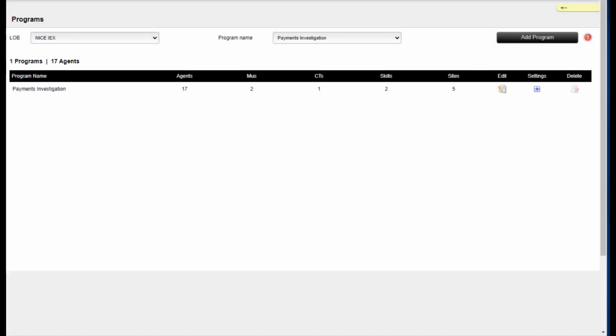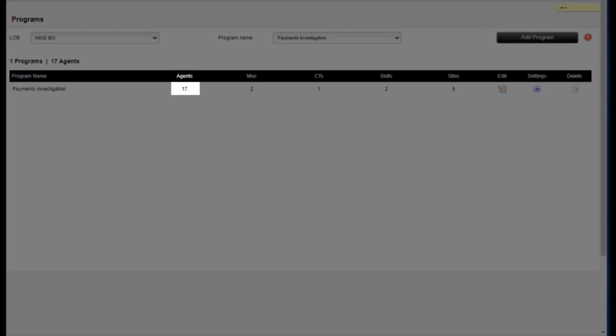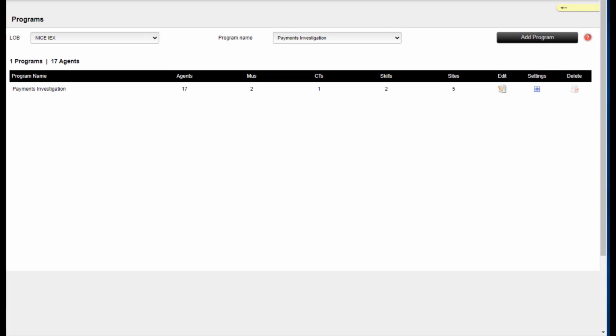In the table for each program displayed, you see the total number of agents assigned to all the program's MUs, the number of MUs assigned to the program, the number of CTs assigned to the program, the number of skills assigned to the program's CTs, and the number of sites the program has.